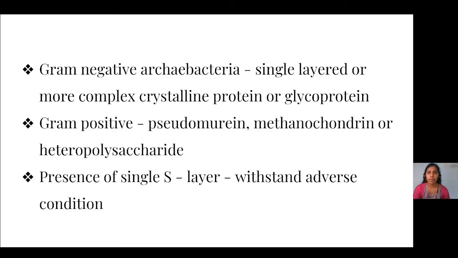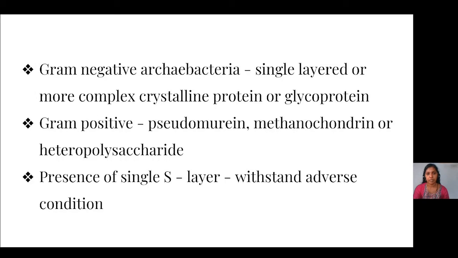Based on the staining properties of these organisms, there are two types: gram-negative Archaebacteria and gram-positive Archaebacteria. Both these types differ by their cell wall components.